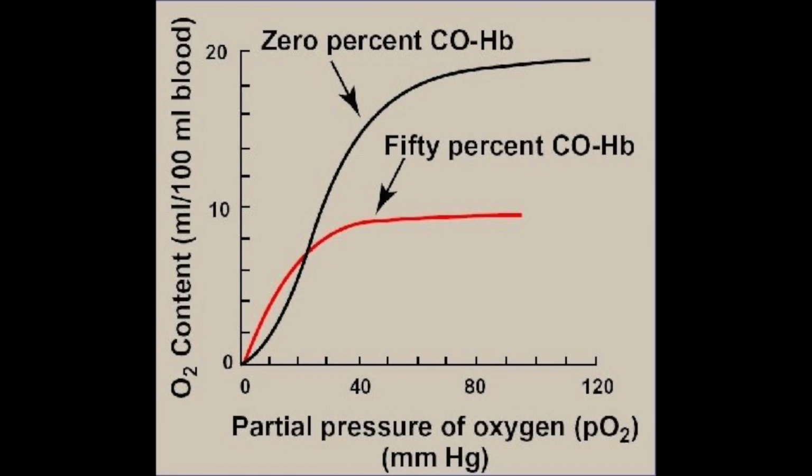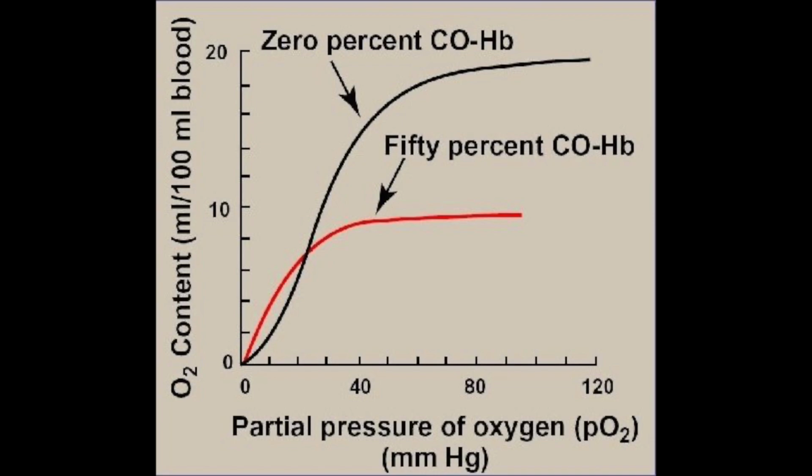The binding of carbon monoxide changes how the saturation curve looks. If you look at the red curve, you'll notice that hemoglobin becomes fully saturated with fewer oxygen molecules. This is expected because there are fewer binding sites available for oxygen to bind to, and thus hemoglobin will not be able to carry as many oxygen molecules to its target tissues when it is fully saturated in the presence of carbon monoxide.